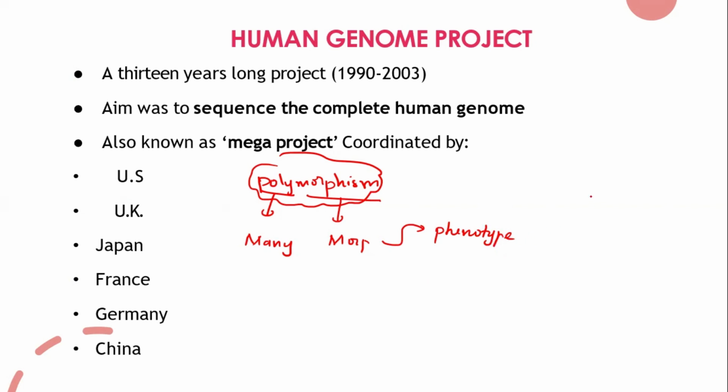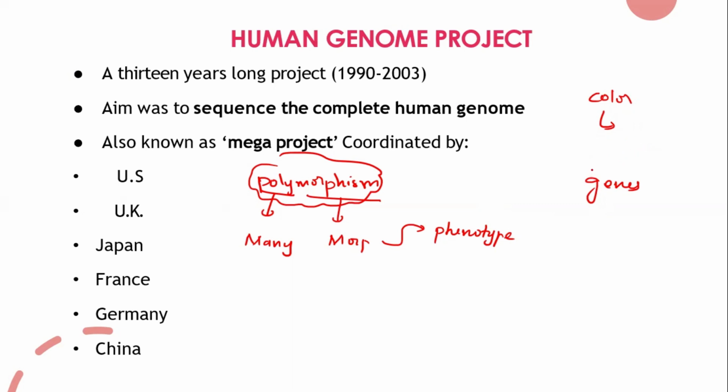Okay. So some genes can have multiple phenotypes, multiple outer appearances. Suppose you just take the color of a person. There are so many colors: the whitish color, the brownish color, the darkish color, the Asian color, or African color.